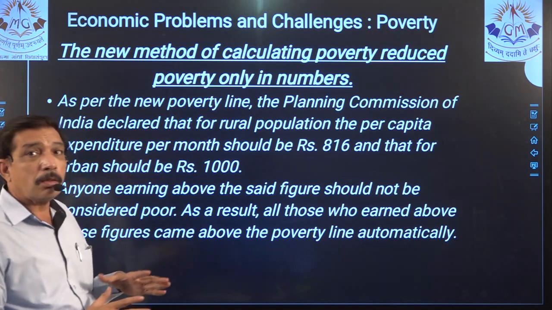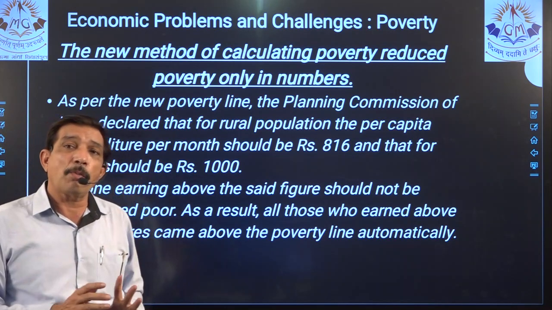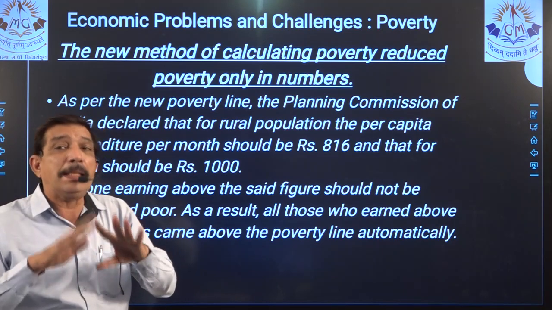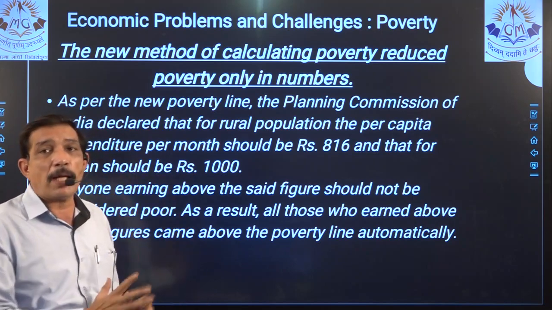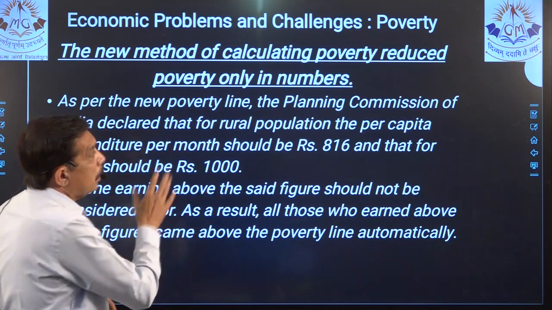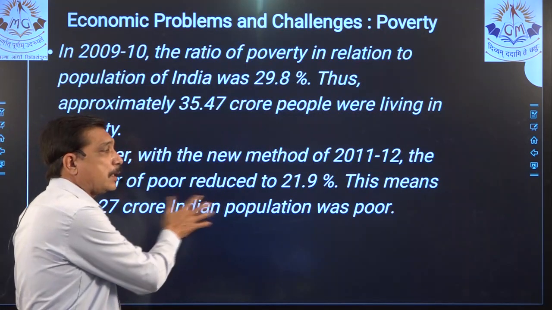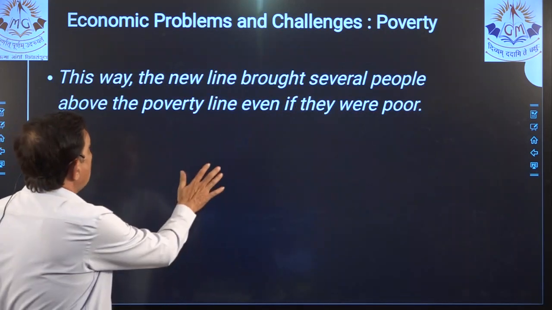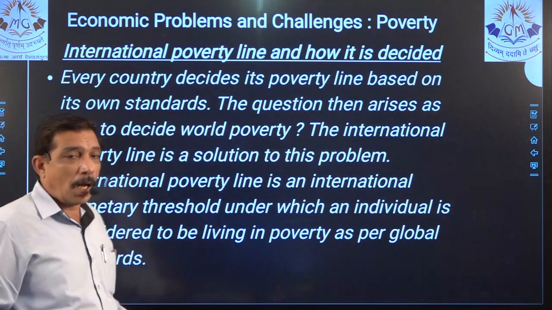Just by changing the way that we calculate, we bring down the total number of poor. We did not decrease the number of poor, we just decreased the number that we have with us. So this is an important point, but because it's new and latest, we have to include it in the preparation for our exam.